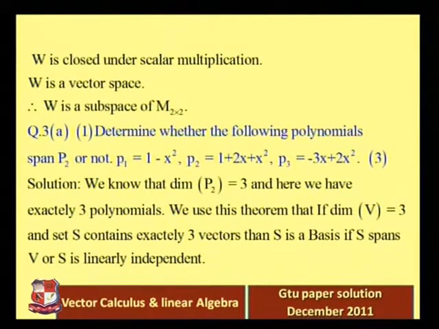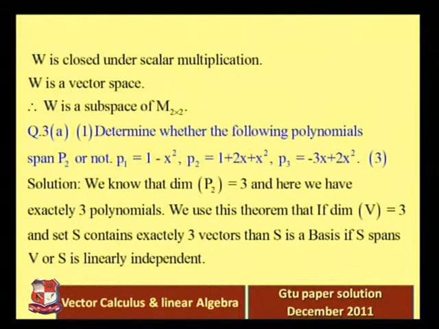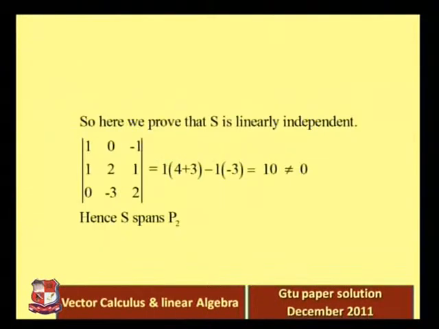So instead of span, we have to prove that these polynomials are linearly independent. Just take the determinant, made from the coefficient of the constant term, the coefficient of x and the coefficient of x square. The first polynomial is 1 minus x square, so the first row is 1, 0, minus 1.